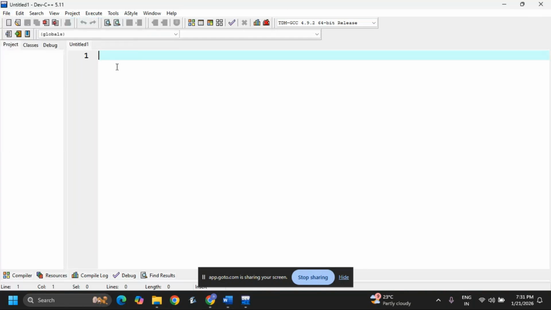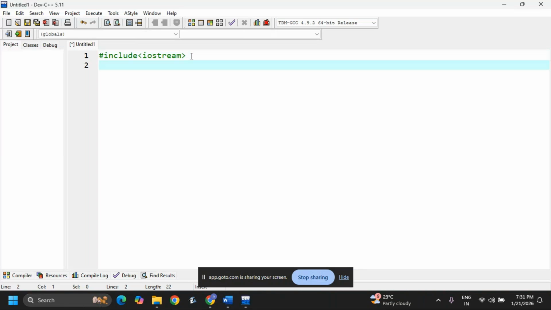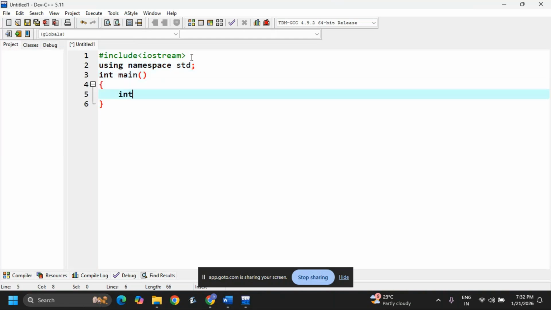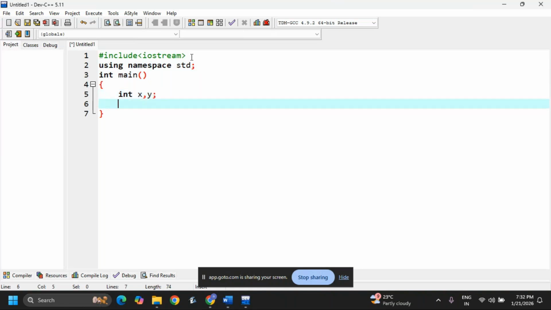Here the first line is hash include iostream. If you are using Turbo C, you should write iostream.h. Next, using namespace std. Next, int main, and open the bracket. I'm taking int x, y.